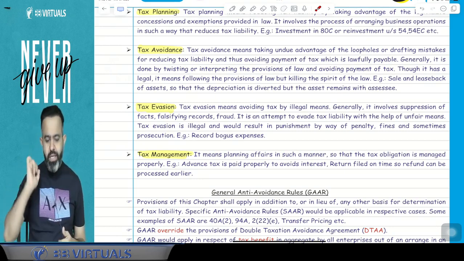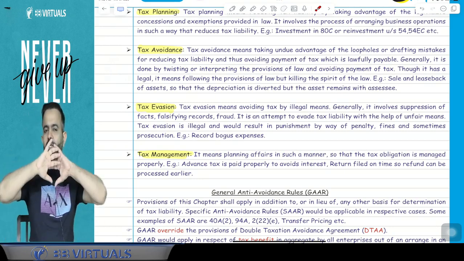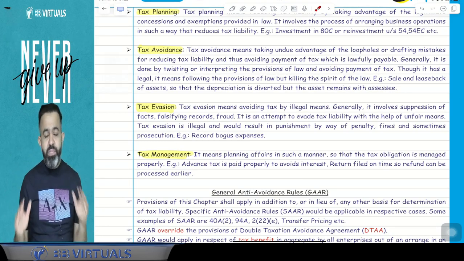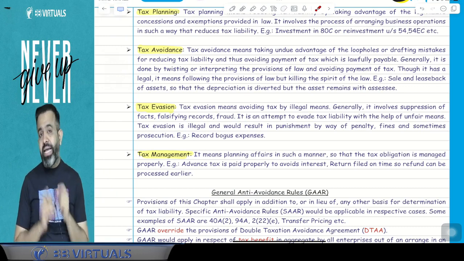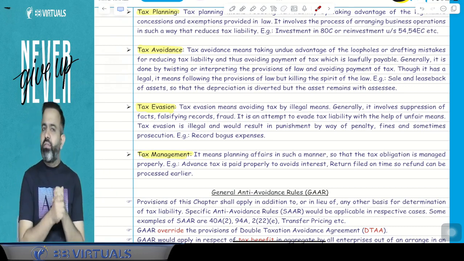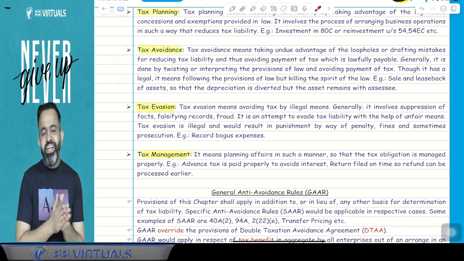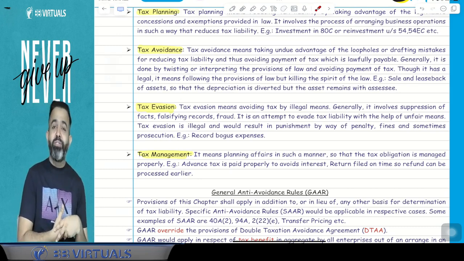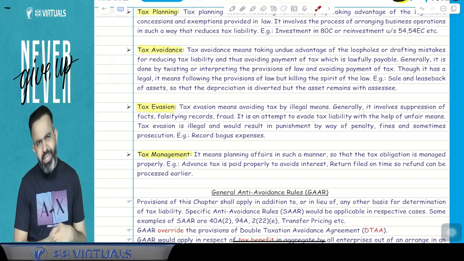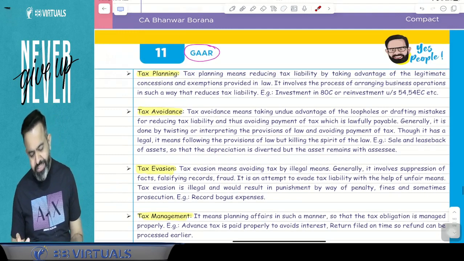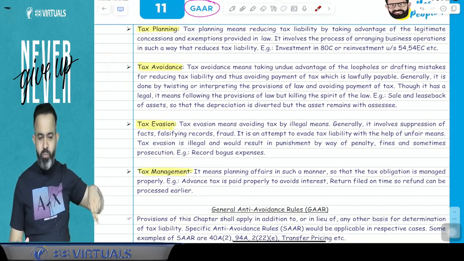So there are four words. One is tax planning. Tax planning means utilization of exemption and deduction in the best possible manner. Tax management means do the compliance on time. Tax avoidance means using the loophole of the law. And guys, tax evasion means doing fraud only, like you have debited some fraud expenses and fraudulently left income out of your income. That type of activity is called your tax evasion. You got my point or not? Yes. Just read these four points.